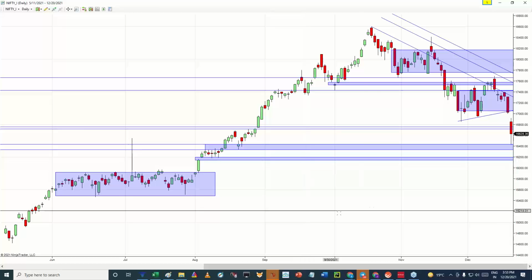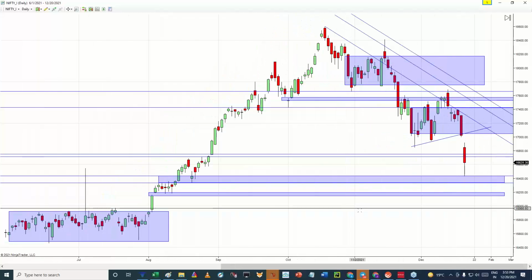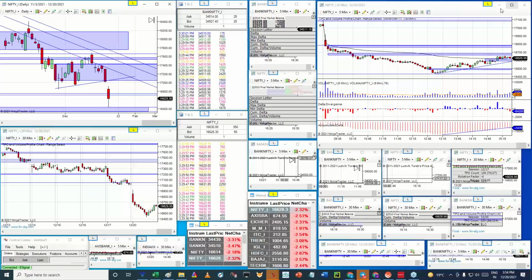Until these two areas get broken by Nifty, we should not be expecting a bigger fall. These supports can be broken either by another gap down opening or on an intraday basis. If a big high volume on the sell side starts taking place in Nifty and breaks this demand zone with high volume, then we can expect a further fall in Nifty. So that's pretty much about it.